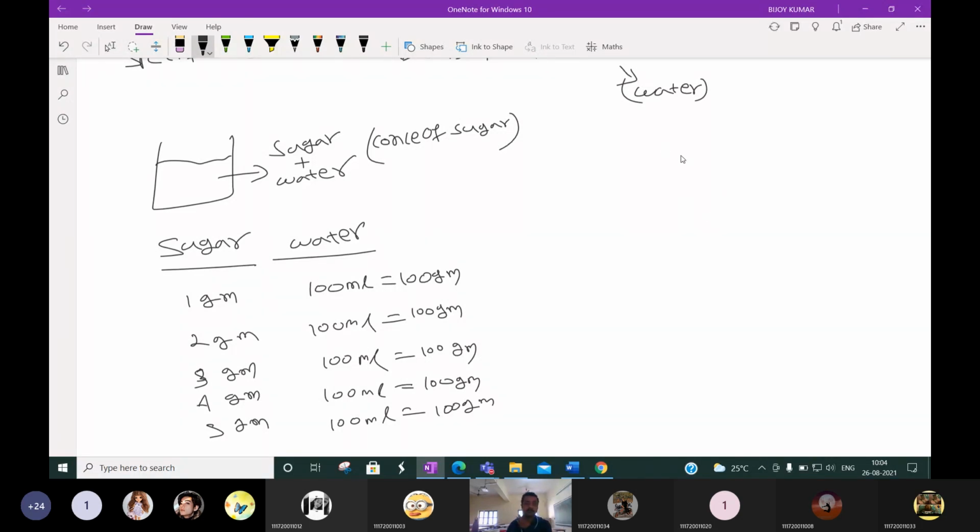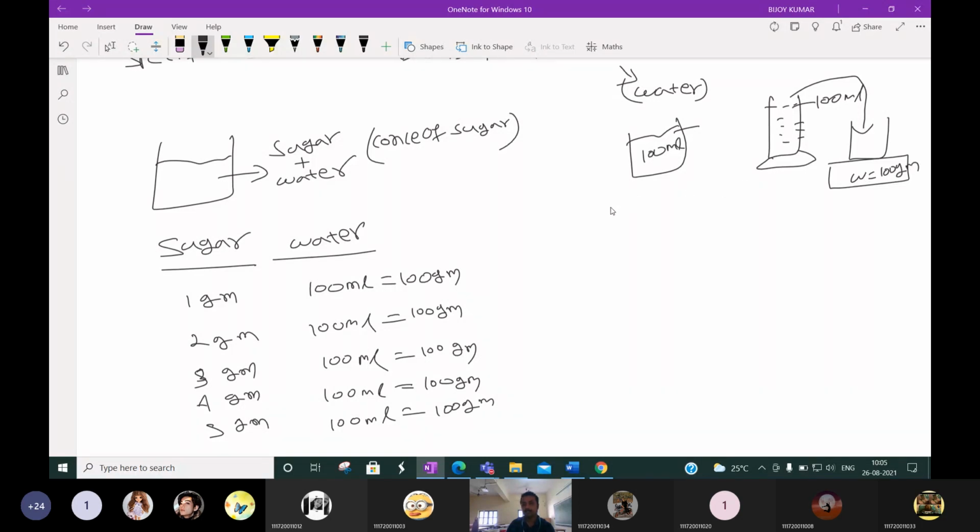Okay, let me explain this. Suppose you take 100 ml of water. How do you measure it? You take the water and put it in the measuring cylinder. Suppose this is 100 ml. This much water you take, and then you put it in another beaker and weigh it. The weight will come exactly 100 gram.